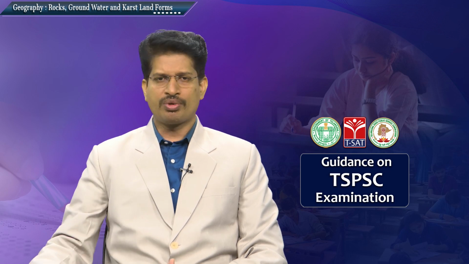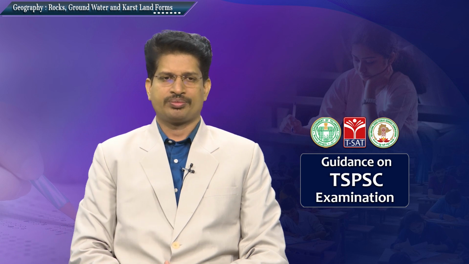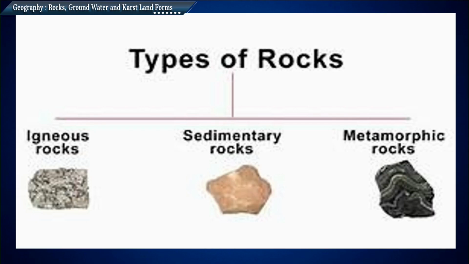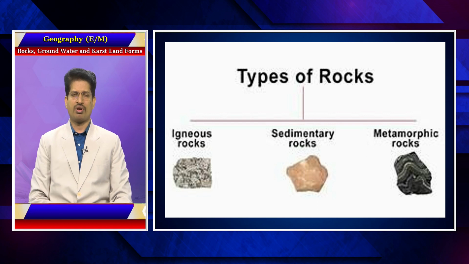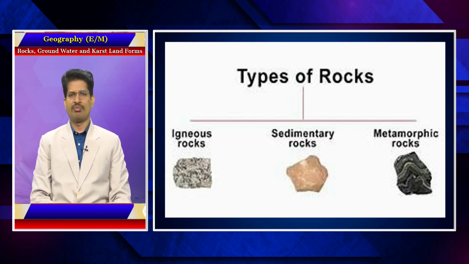So, based upon their formation, rocks are classified into three types: igneous rock bodies, sedimentary rock bodies, and metamorphic rock bodies. Considering the way they have been formed, for example, igneous rocks are formed by the solidification of lava and magma.